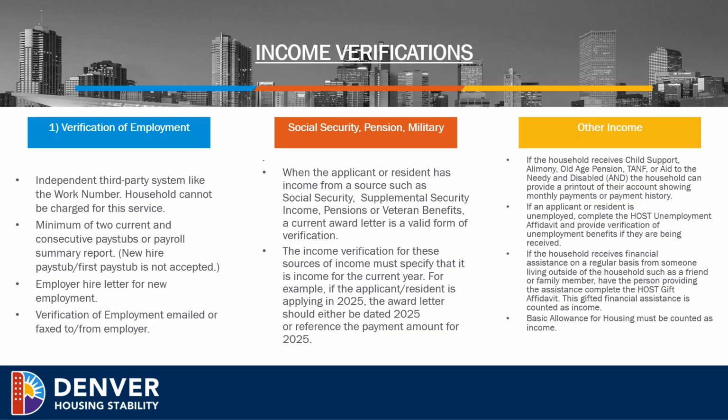For Social Security, pension, or military income, the applicant or resident can provide their award letter. The income verification for these sources of income must specify that it is income for the current year. For example, if the applicant or resident is applying in 2025, the award letter should either be dated 2025 or reference the payment amount for 2025.